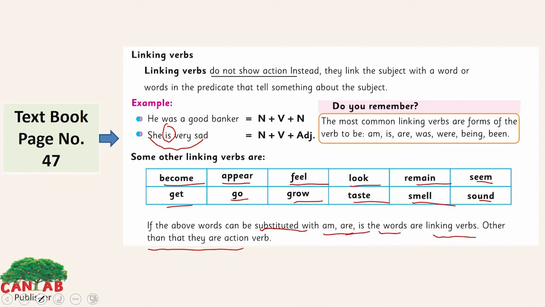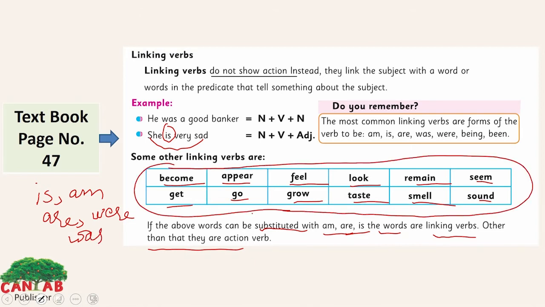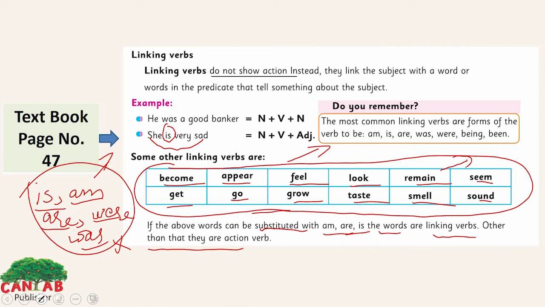If we have a sentence in which we don't have any is, am, are, were, or was, so these words can act like a linking verb in a sentence. But if we have these linking verbs in a sentence, these words will be called action verbs. If we don't have these words in a sentence, we can call these words here the linking verbs. They can act like a linking verb in a sentence.